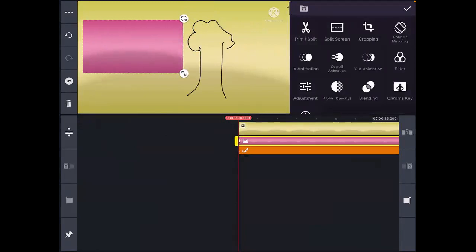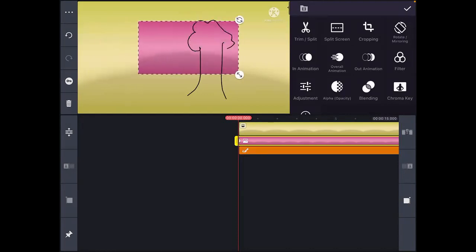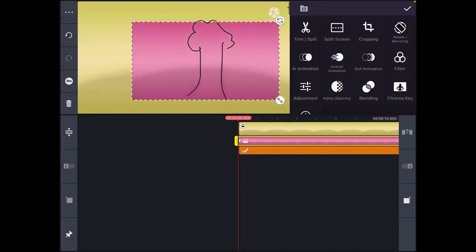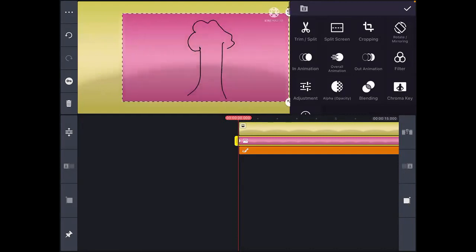Guys, observe this clearly, okay? Sir, it overlaps the yellow surface, but it doesn't overlap the tree. Actually, the tree I drew on the yellow color surface, correct? Now, I don't like that color. I bring it here, but see, I'm doing something like this.